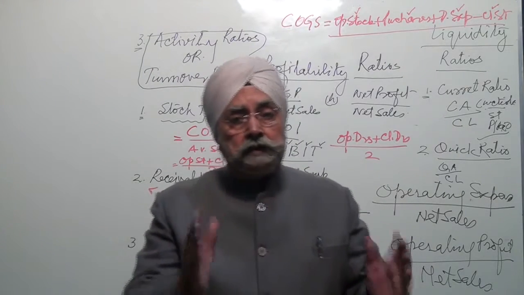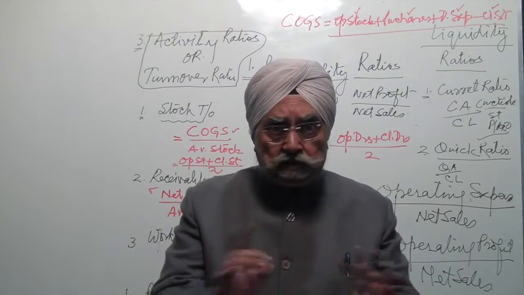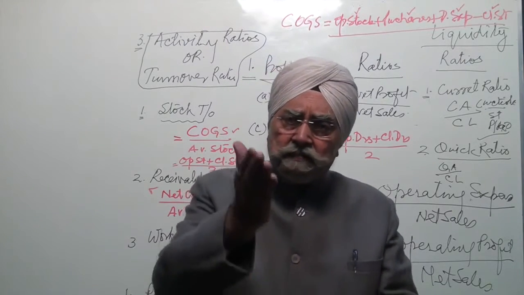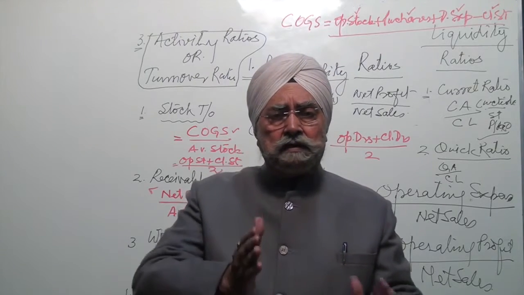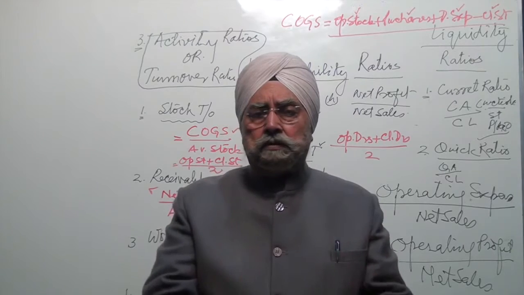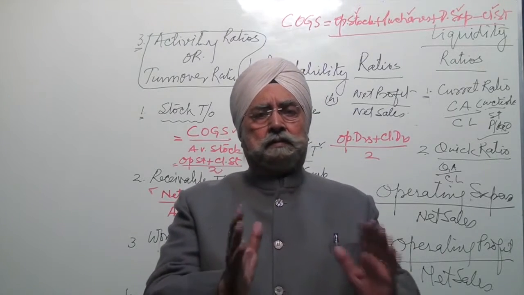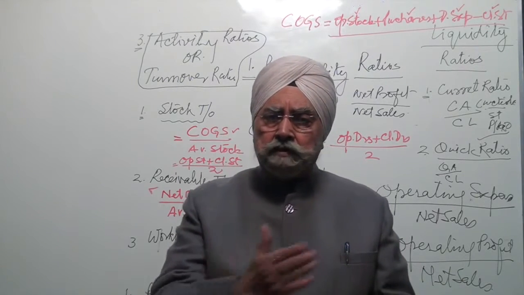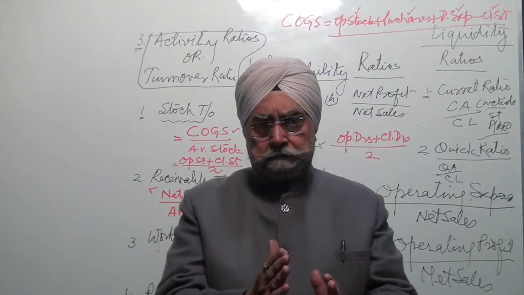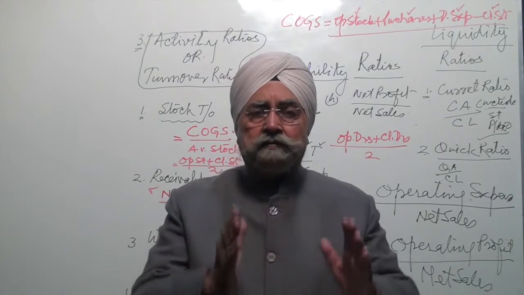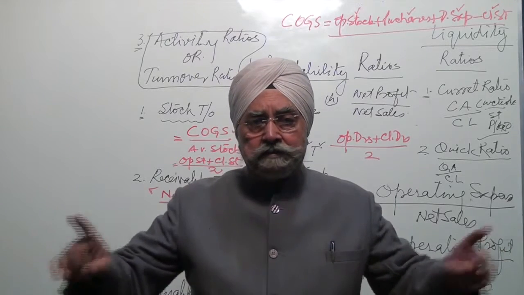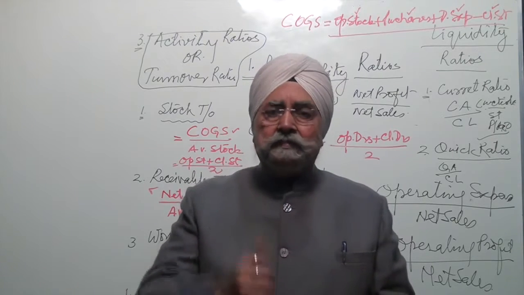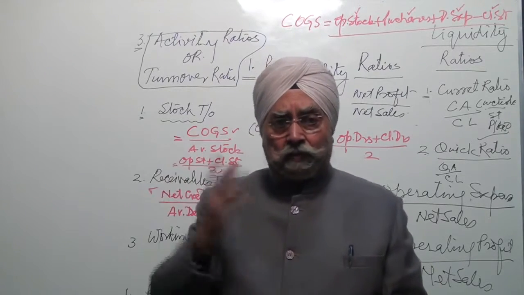Again, having a big figure of debtors as denominator is not good. If you have a large amount with debtors, that means your debtors are not paying the money. If the debtors are increasing, no good. The less the amount of debtors, the better it is. Debtors are paying the money to you and you are receiving it, they are being reduced. So when we have less debtors, our ratio will be higher. If we have more debtors, the ratio will be less. So the debtors turnover ratio should also be increasing more and more and more.